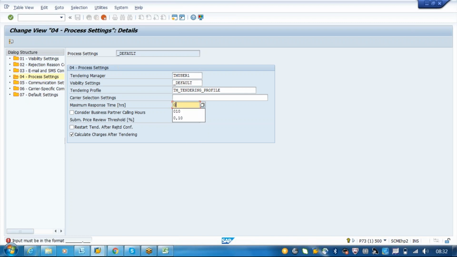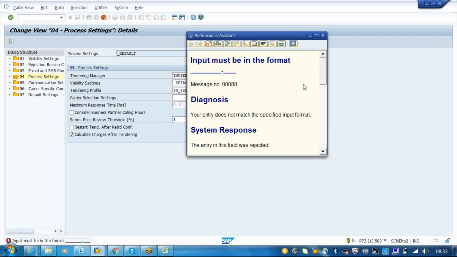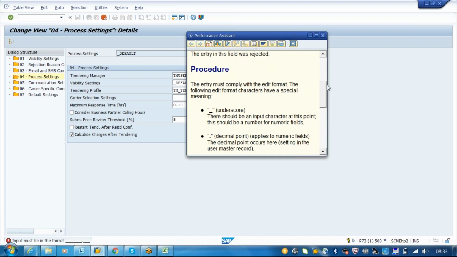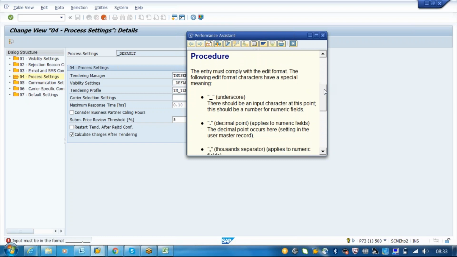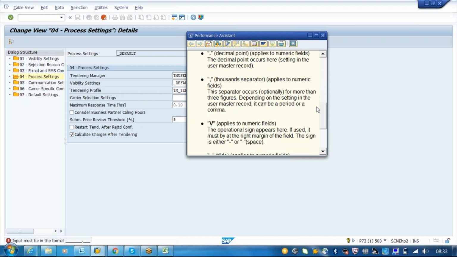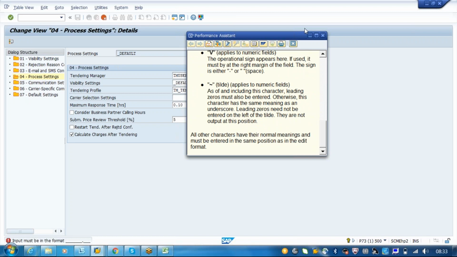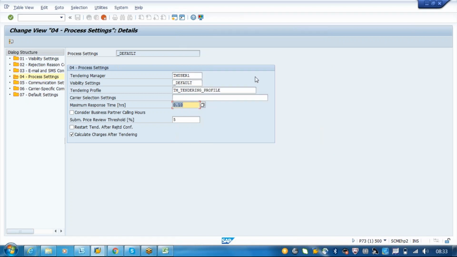But it's not taking this format, right? Okay, so this 10 is also not taking.